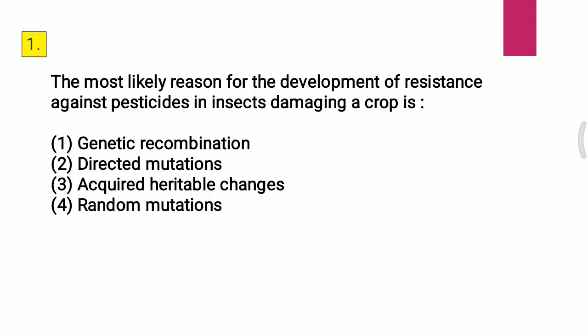Here we start our video with the first question. The most likely reason for the development of resistance against pesticide in insect damaging a crop is: first, genetic recombination; second, direct mutation; third, acquired heritable changes; fourth, random mutation. The correct answer for the first question is the fourth one, that is random mutation.